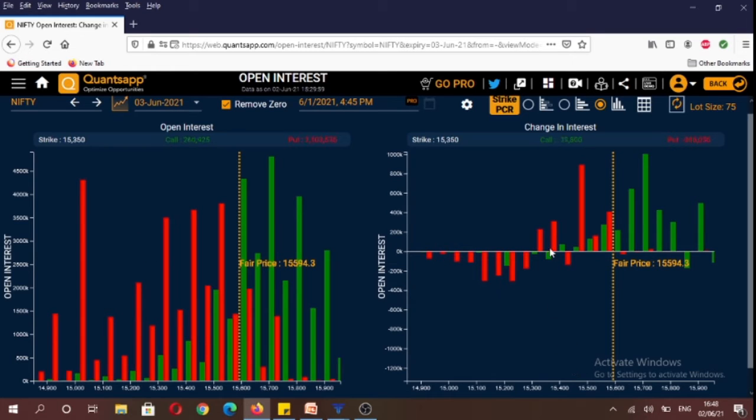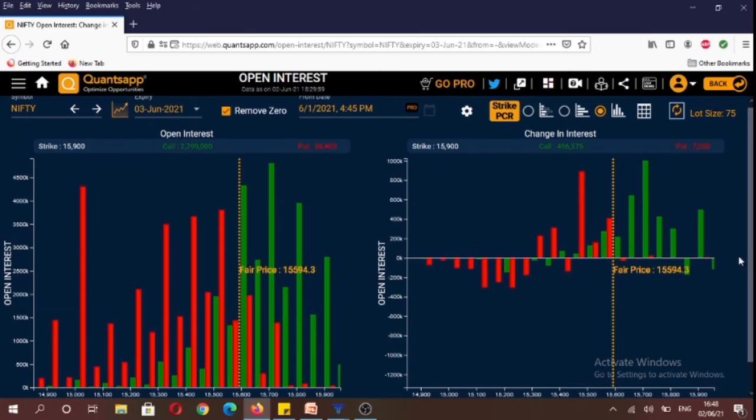And if you were to see the change in open interest data, what happened intraday today, here you will see that highest amount of calls were written at 15,700 strike. And you will see that in the money strikes like 15,200, 15,300, 15,350 saw their open interest reduce.